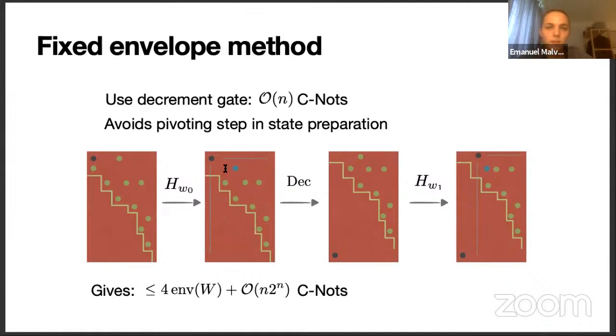If we then perform this sparse state preparation, we don't have to do this permutation step that I showed you previously, and this means that we get some savings in CNOTs. In particular, this factor n that we used to have here is now gone. But instead of the number of eliminations, we only have the size of the envelope, which gives an improved bound, for instance, for unitaries that allow very small envelopes.